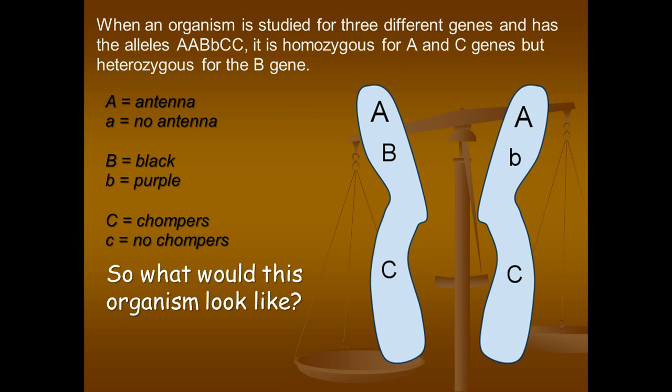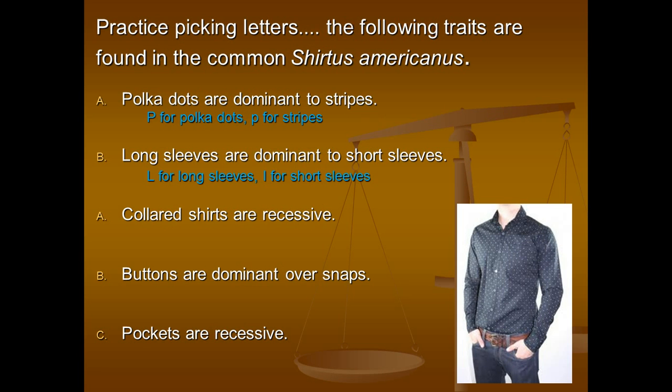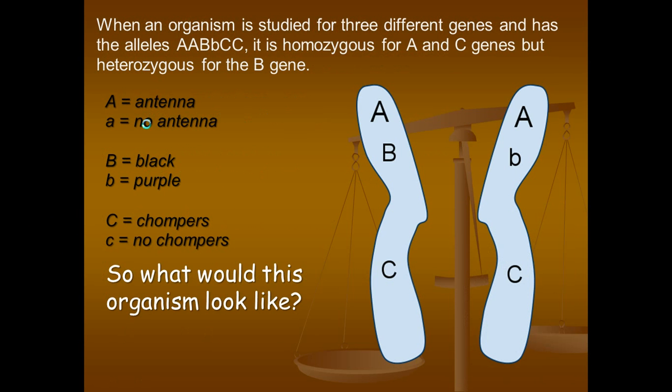Another thing to think about is the phenotype that would be shown. In the last slide, we saw you were giving me the alleles for the genotype. In this slide, I want you to tell me the phenotype, or what the organism would look like. When an organism is studied for 3 different genes and has the alleles big A, big B, little b, big C, it's homozygous for the A and C genes, but heterozygous for the B gene. If A stands for antenna or no antenna, B stands for black versus purple, and C stands for chompers versus no chompers, what would this organism look like?